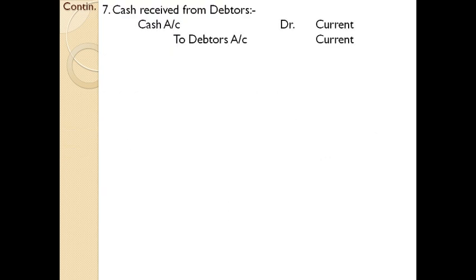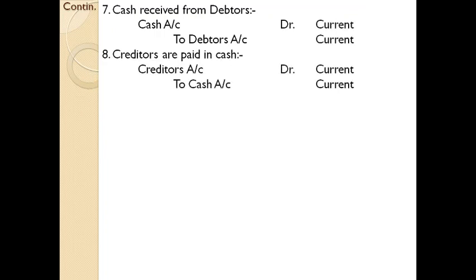Next one, cash received from debtors. Equation cash account debtor to debtors account. If you thoroughly analyze this journal entry, you can see that both the items are current assets. So working capital position is not affected, because one is increased and other is decreased, and the amount is same. Then what is the change in working capital? That is the concept.